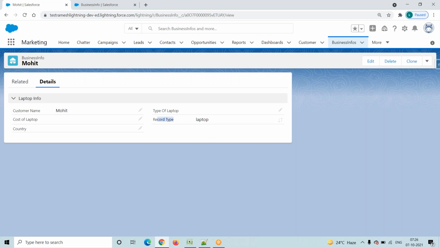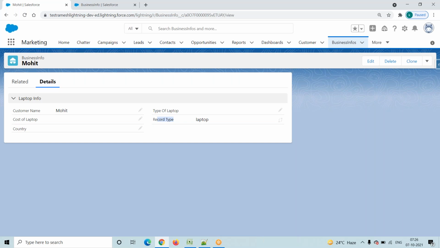Where we will use these record types in the real time, I will give one scenario. I'm working in one project. My business is selling products to customers. Assume that A, B, C, D are the products. The customer buys the products from us, and now I want to deliver these products to the customer. My head office is in the US, and if I want to deliver the products to another country, we have to charge them more.